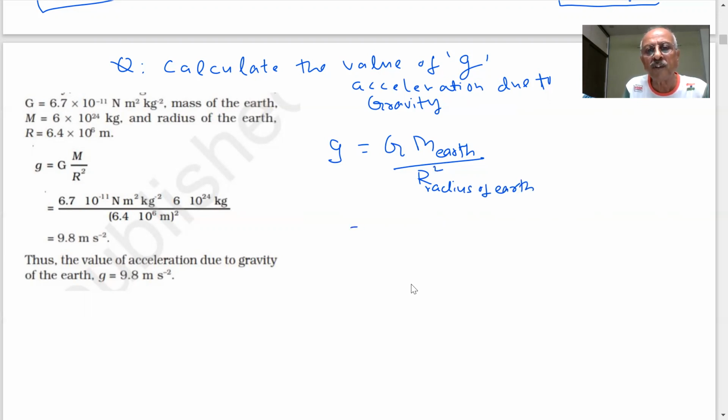So, what is the value of G, students? 6.7 into 10 power minus 11 Newton meter square per kg square. What is the mass of the Earth? 6 into 10 power 24 kg.